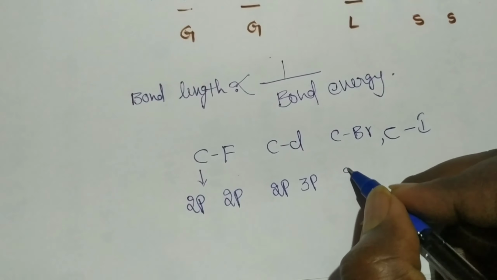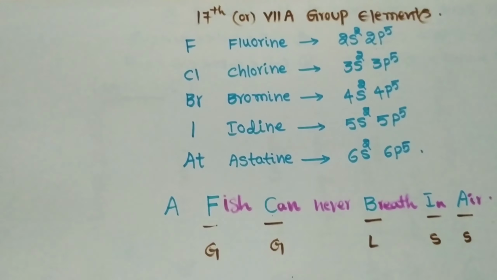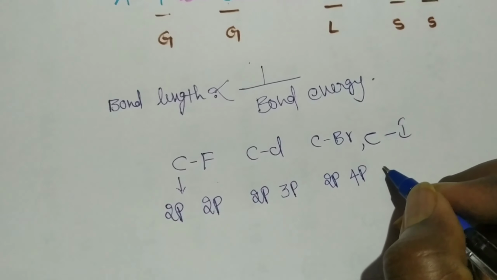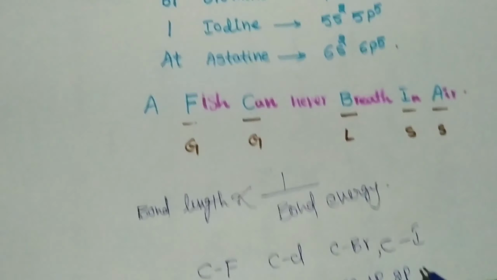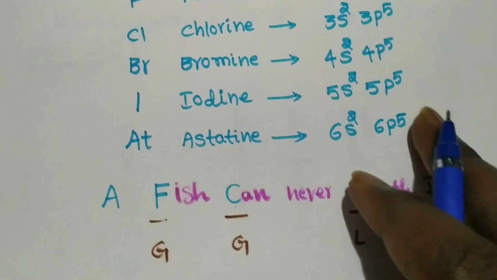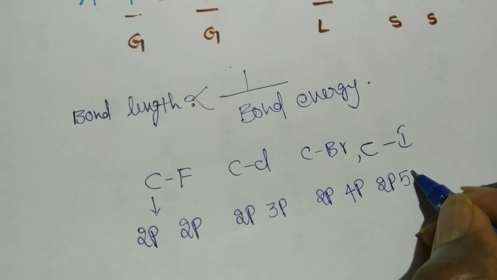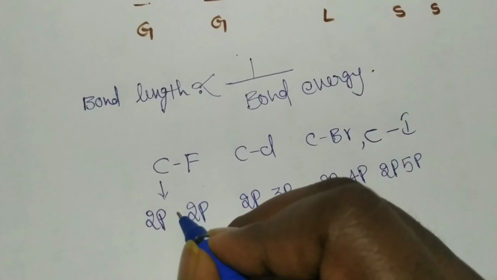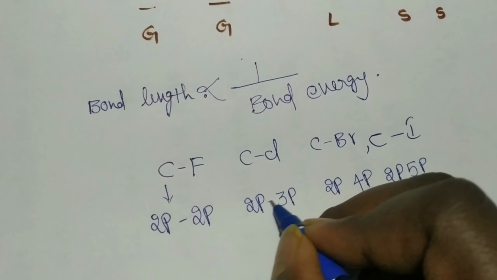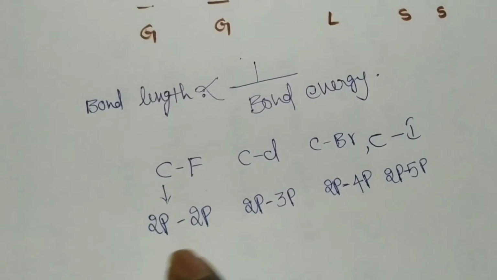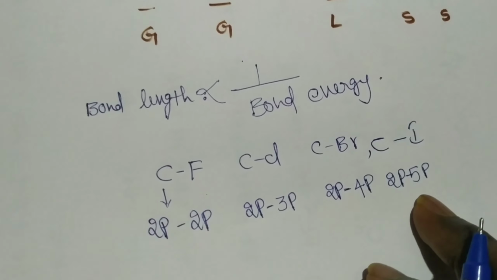In carbon again 2p, in bromine 4p. In carbon again 2p, in iodine 5p. So these orbitals participate in overlapping to form the bonds in C-F, C-Cl, C-Br, C-I.